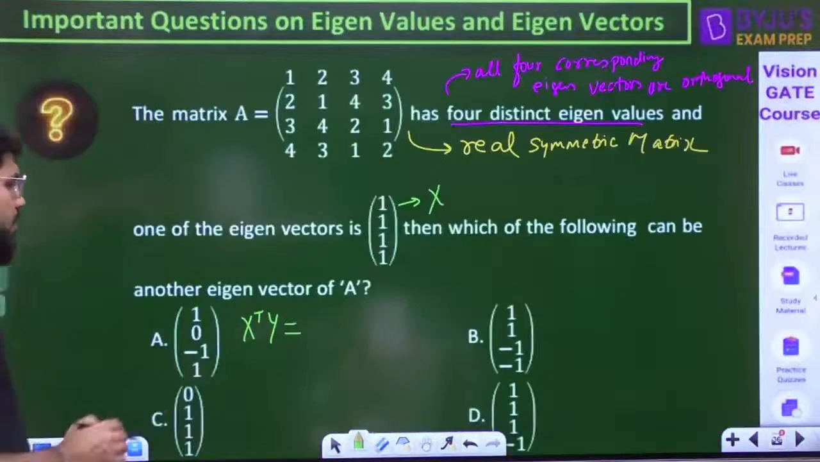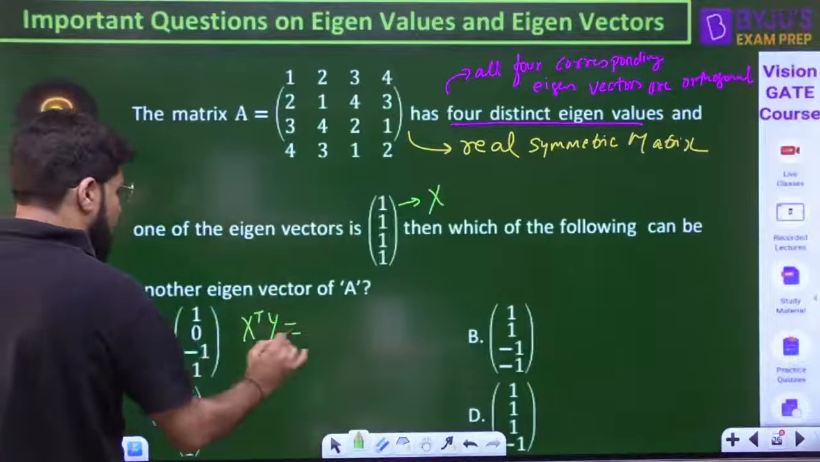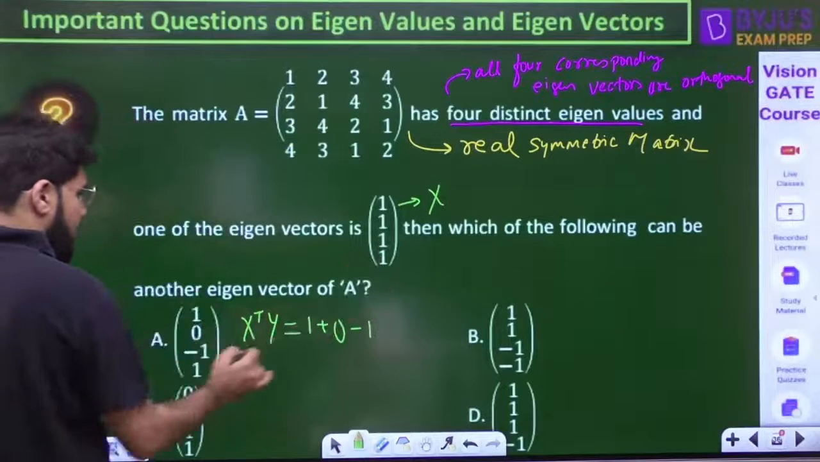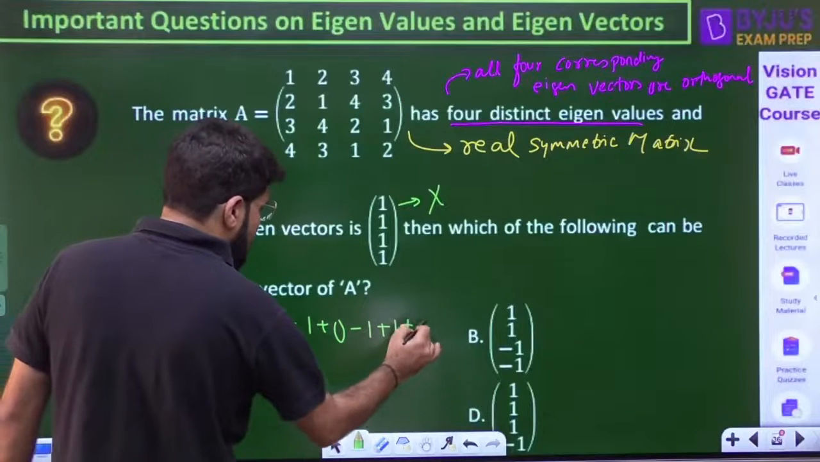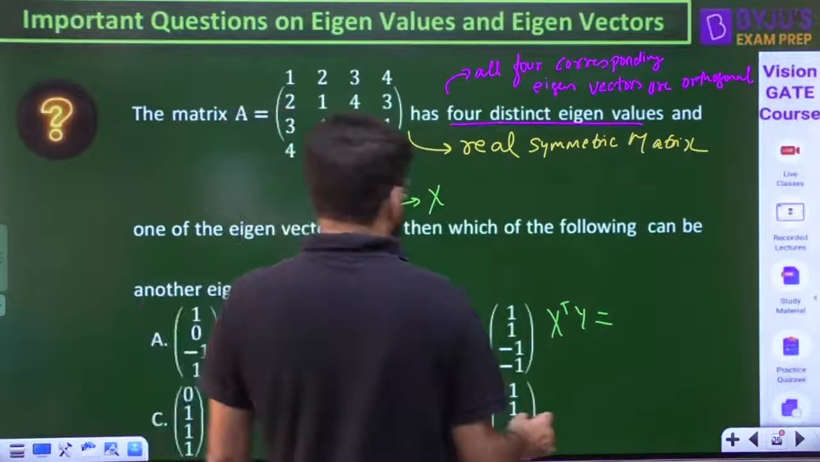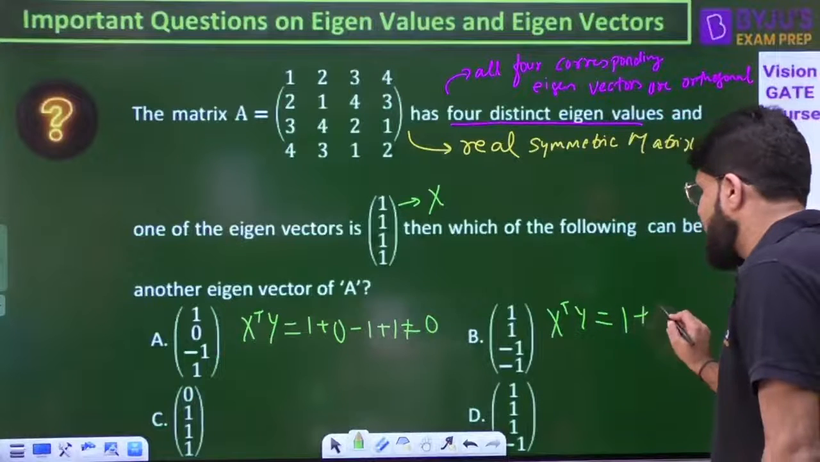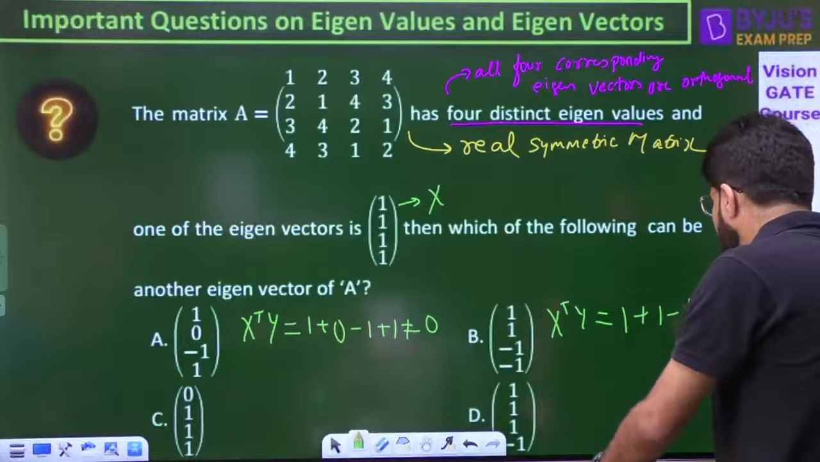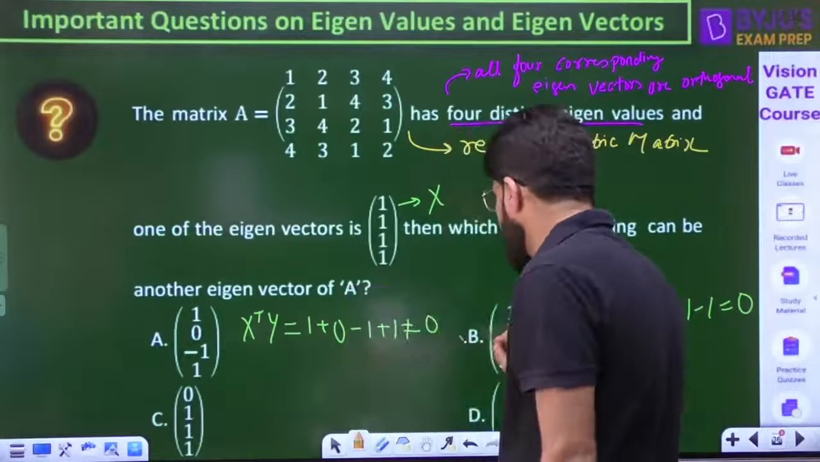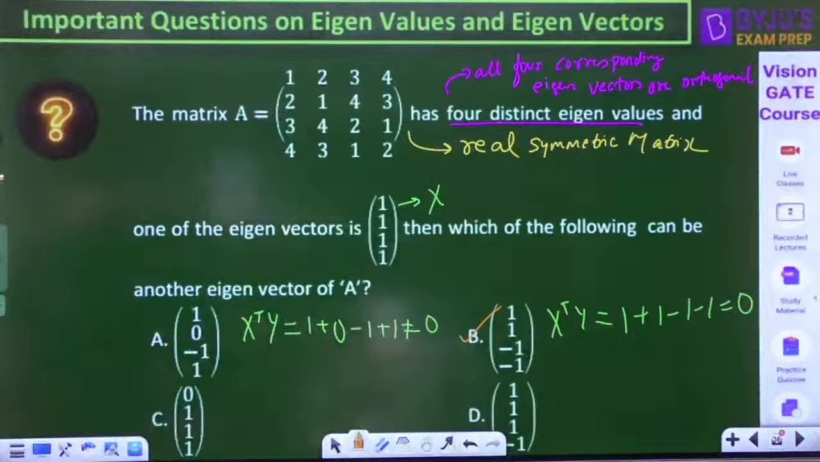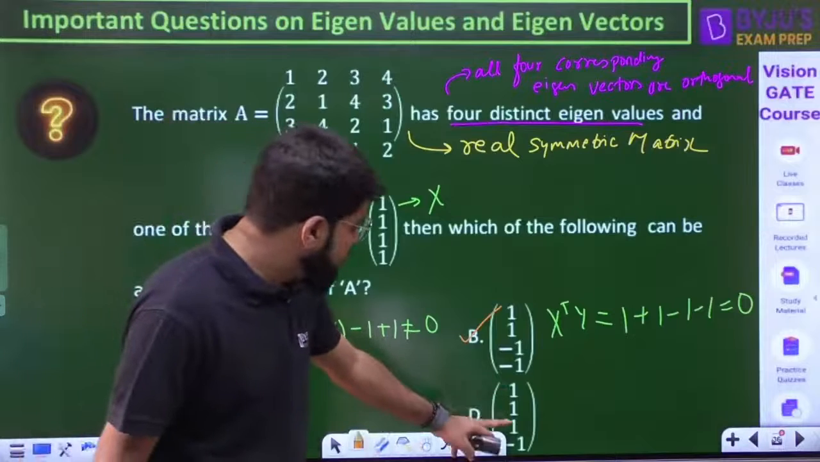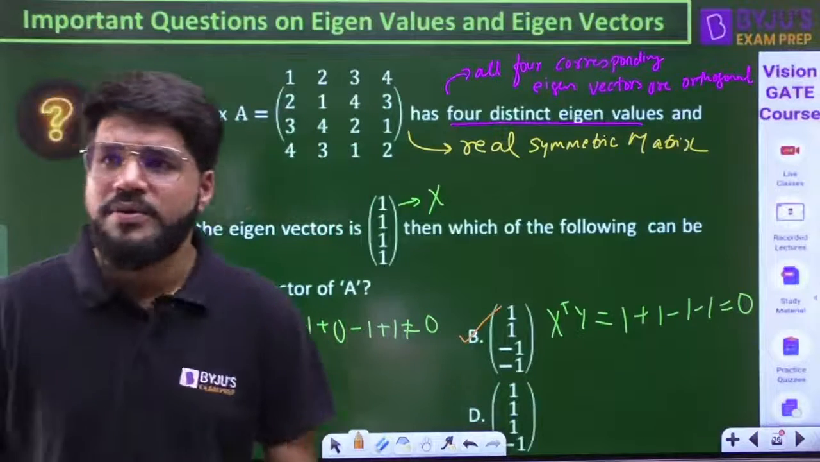So here, what is the result? 1 into 1, 1 into 0, 1 into minus 1, 1 into 1. Is it equal to 0? No, it is not equal to 0. Option B, x transpose y: 1 into 1, again 1 into 1, then 1 into minus 1, and last 1 into minus 1, giving 0. My answer is definitely B. For option C, it is clearly 1 plus 1 plus 1, that is 3. For option D, 1, 1, 1 and then minus 1, that is also not going to be 0.